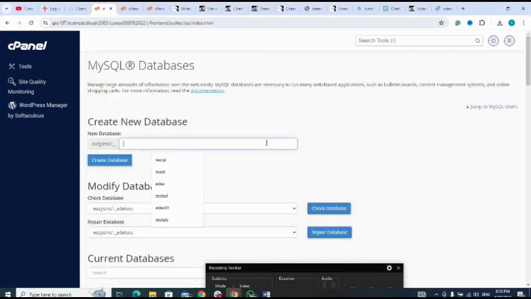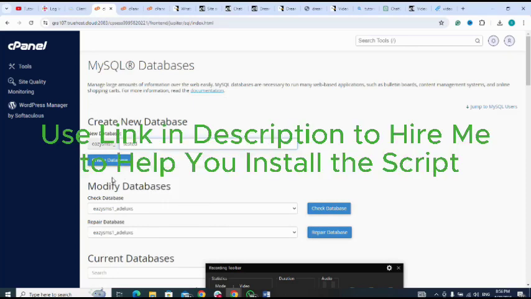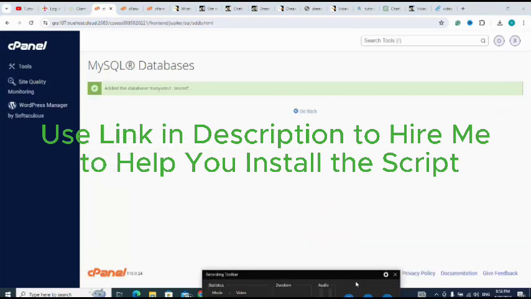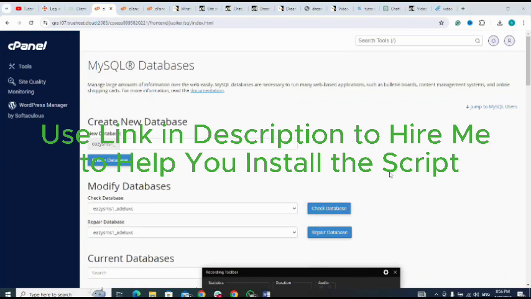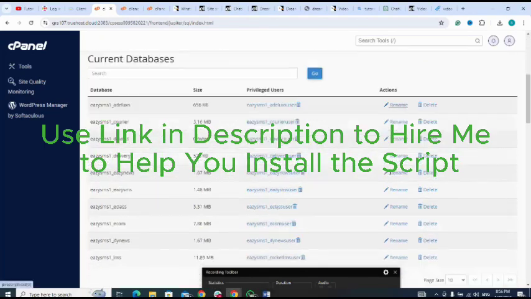So let me name my database as, then create database. Go back, the database has been created, go back. Next, let me create the user.